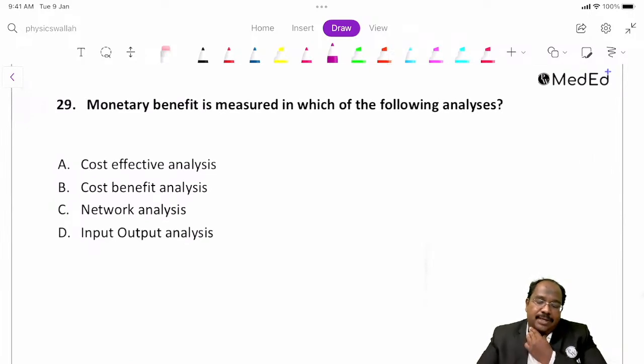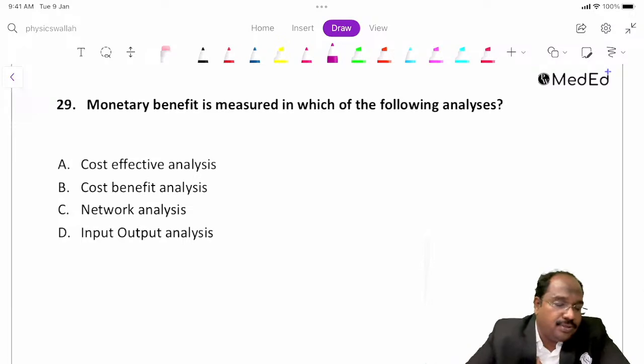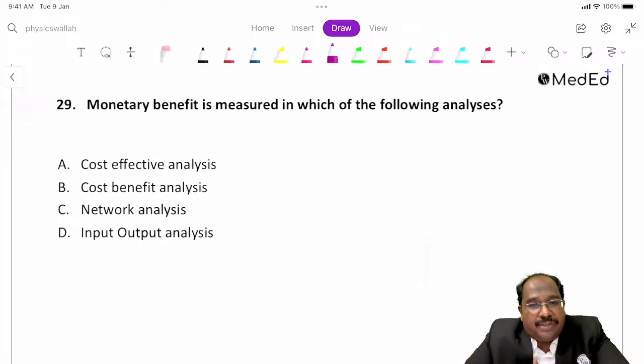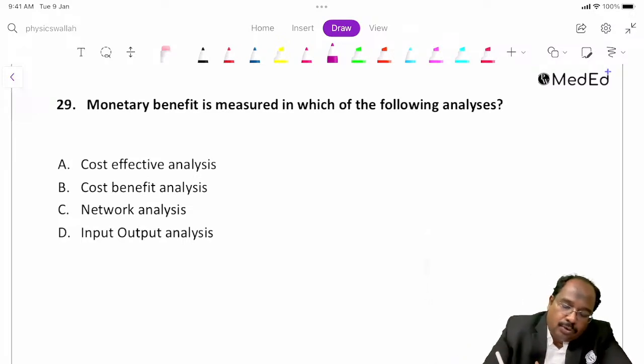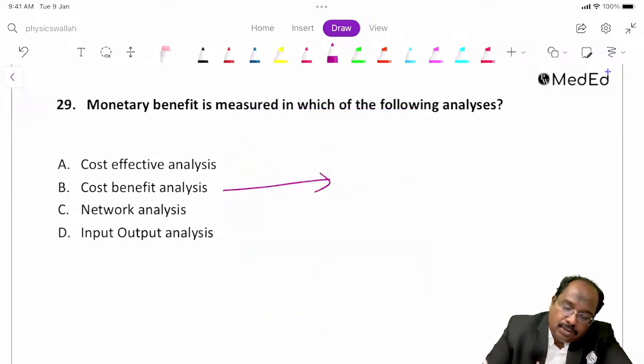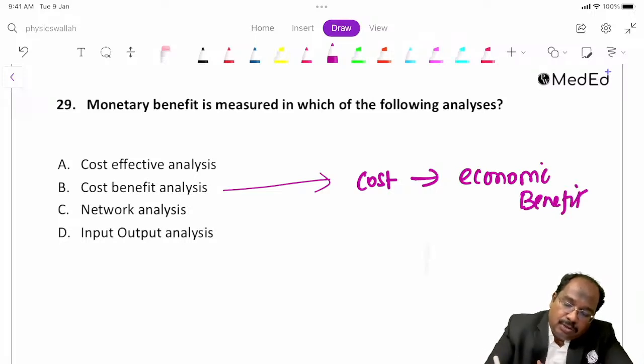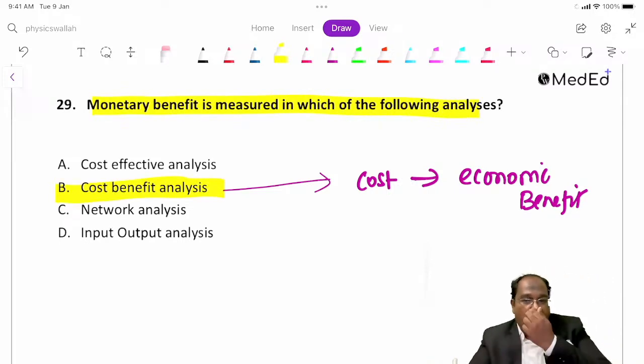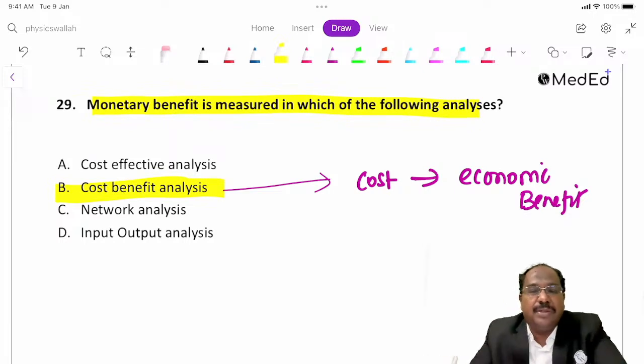Next question: monetary benefits is measured in which of the following analyses? This is cost benefit analysis, where cost is compared with the economic benefits. I put this much money, how much money did I get?